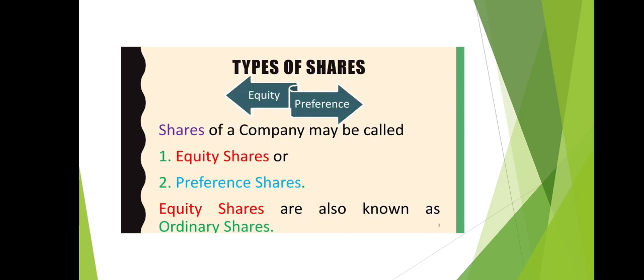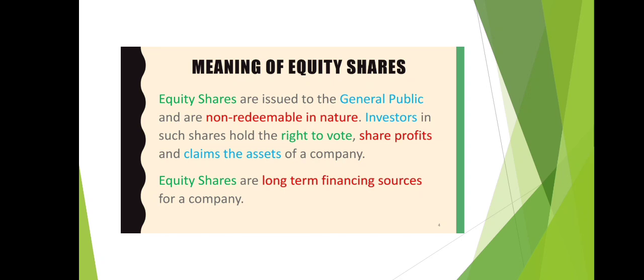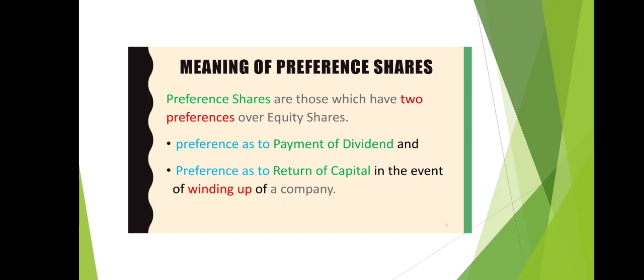Types of shares. There are two types of shares: equity shares and preference shares. Equity shares are also known as ordinary shares. Equity shares are issued to the general public and are non-redeemable in nature. Investors in such shares hold the right to vote, share profit and claim the assets of a company. Equity shares are long-term financing sources for a company.